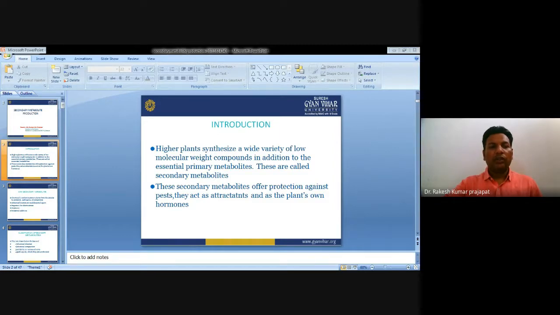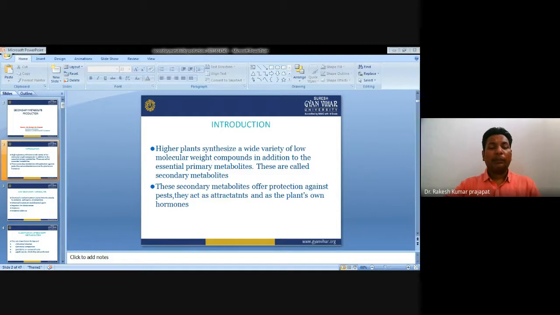These secondary metabolites, low molecular weight compounds, are structurally somewhat complex. They are high value metabolites, which are biosynthesized through the phenylpropanoid and mevalonate pathways.